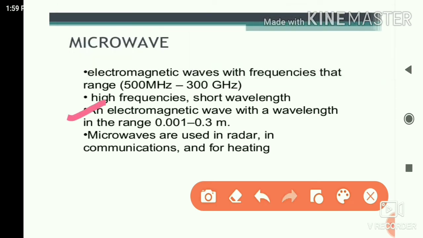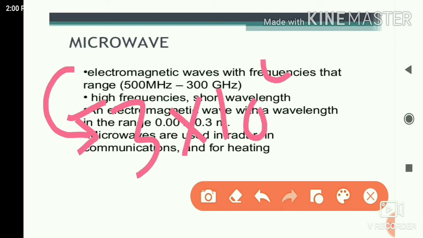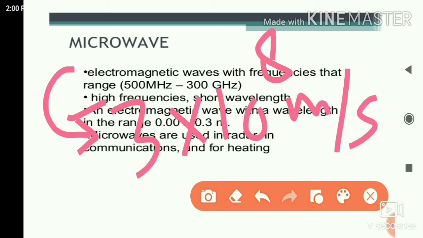The third point is that it is an electromagnetic wave with a wavelength in a range. If the frequency is from 500 megahertz to 300 gigahertz, you can easily convert using lambda is equal to c upon f. What is the value of c? C is the velocity of light in vacuum, equal to 3 into 10 to the power 8 meter per second, or we can say 3 into 10 to the power 10 centimeter per second, according to how you want to solve this.